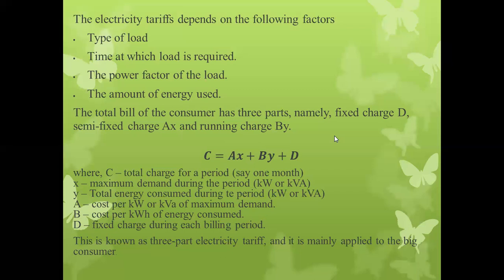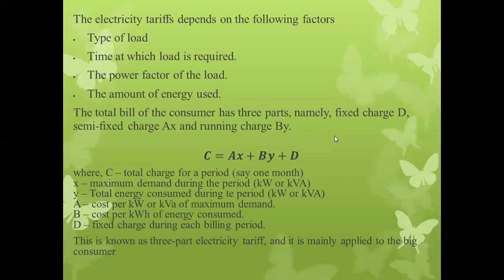So once again, I will list the various factors that affect the electricity tariff: the types of load, the time for which the load is required, the load power factor, and the amount of energy consumed by that particular load. These affect the electricity tariff.